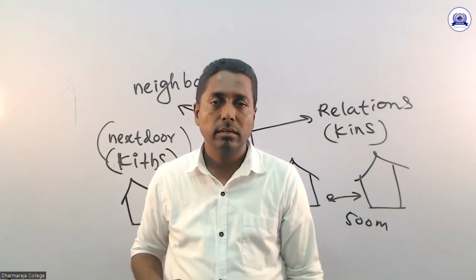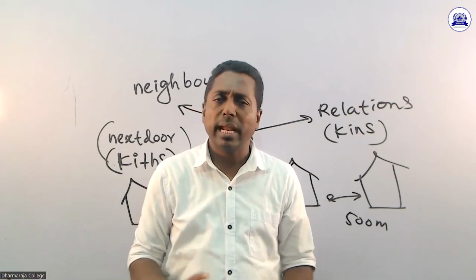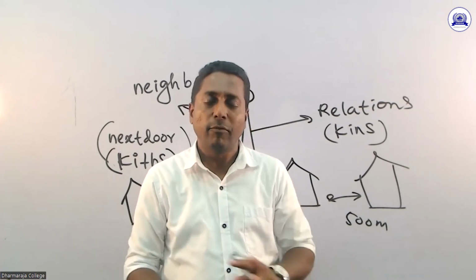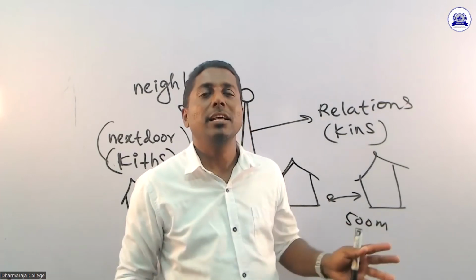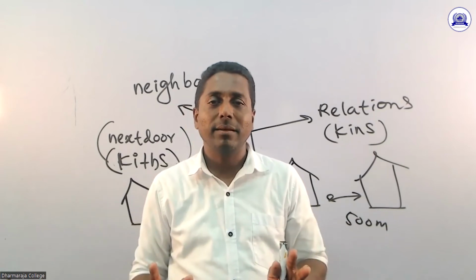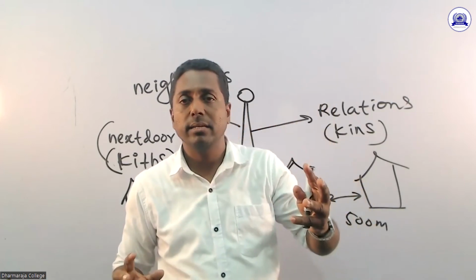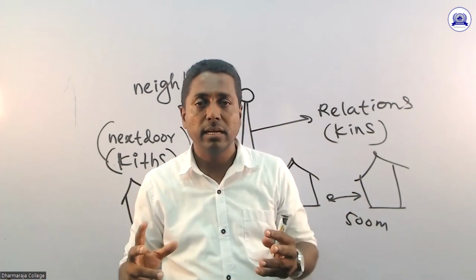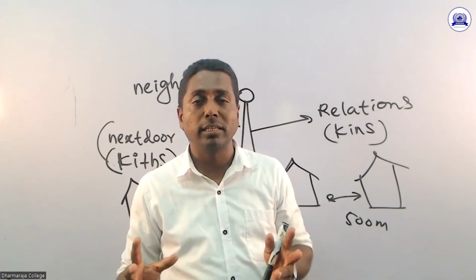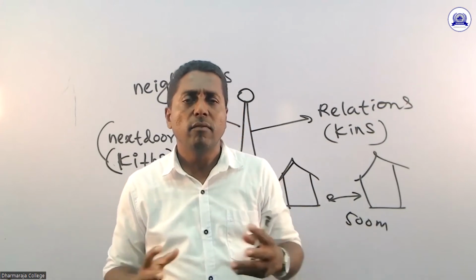And relations have become angry with us because of some property problems. Then don't think about that. Forget them. Forgive them. They are relations. They are neighbors. Finally, we all are humans. We are the animals who have an advanced mind, a brain. We can think, we can plan, we can solve the problems, we have solutions, we can discuss. Why should we fight? Why should we quarrel with one another?